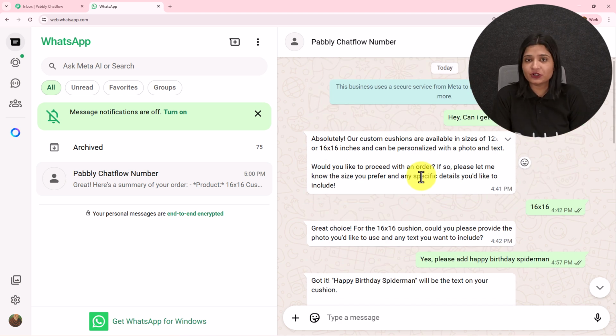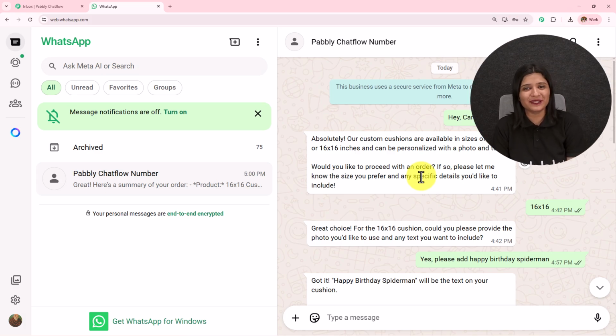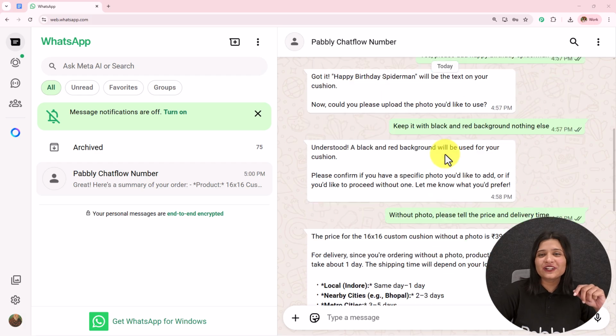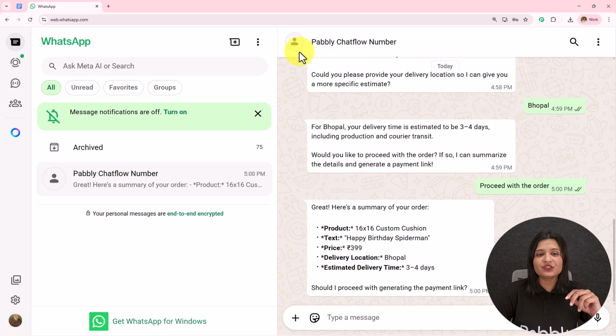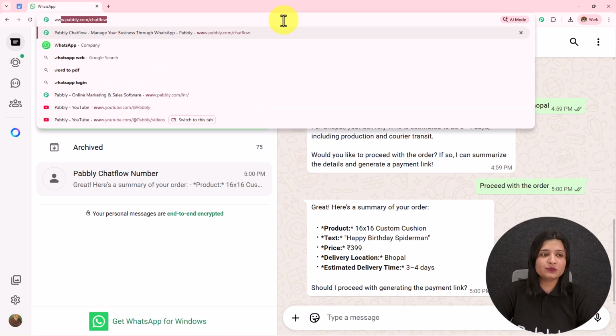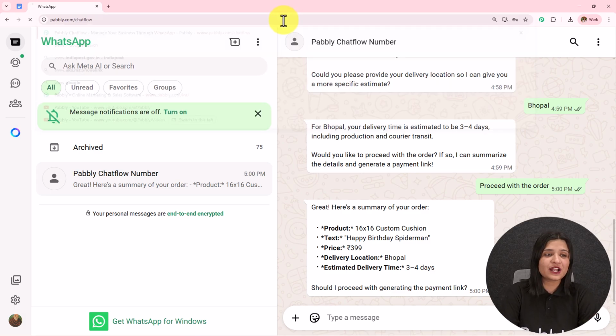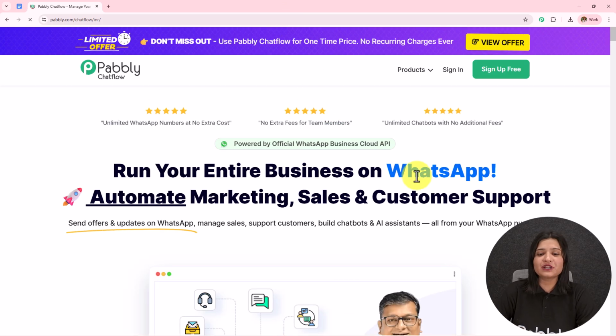Now, if you also want to learn how you can create this AI agent for your business, let's start creating this from the beginning. We are going to start creating this AI agent from scratch using Pabbly Chatflow. First, to visit Pabbly Chatflow, you simply need to write www.pabbly.com/chatflow in the browser.